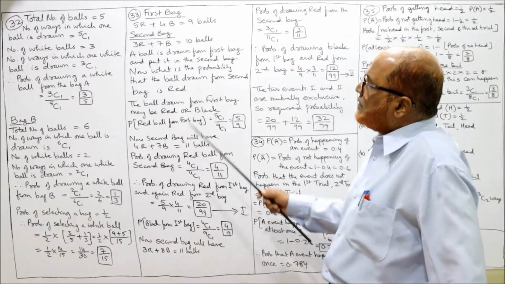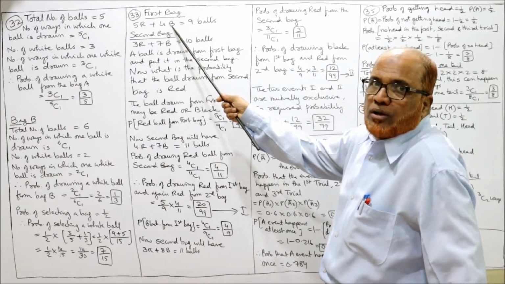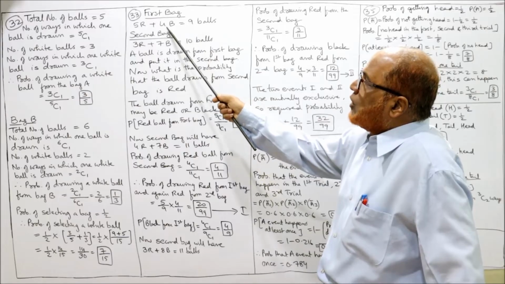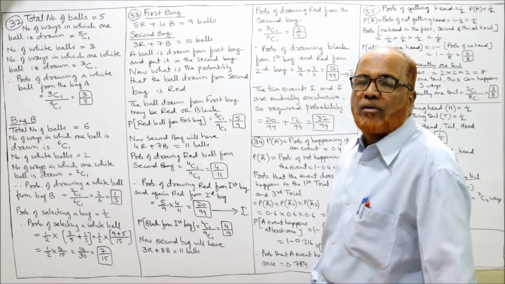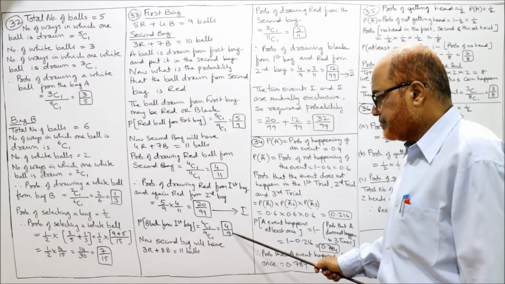Now probability of black ball from first bag. How many black balls are there in the first bag? 4. Total number of balls 9. 4 by 9 is the probability of drawing a black ball from the first bag.